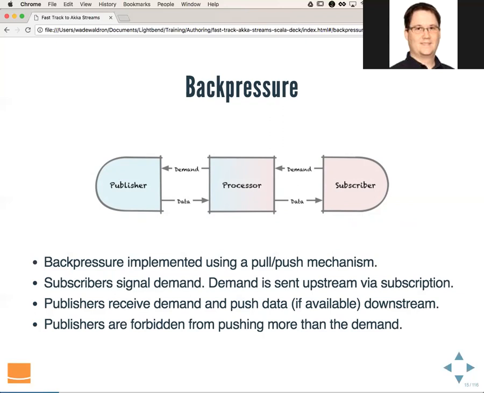So what happens is a subscriber will signal demand. That gets sent all the way upstream through the subscription. Then the publisher is going to receive the demand, and if it has any data, it will push it back downstream. And again, publishers are forbidden from pushing more than the demand, and that's what creates our back pressure. If the subscriber has not signaled that it is ready for more data, then the publisher is not allowed to push it.